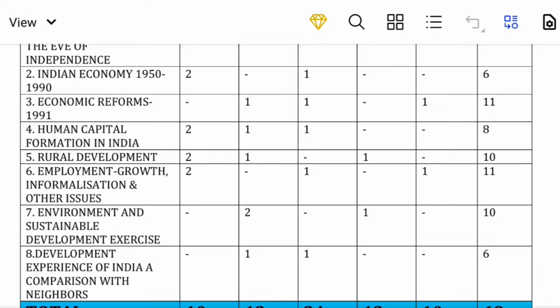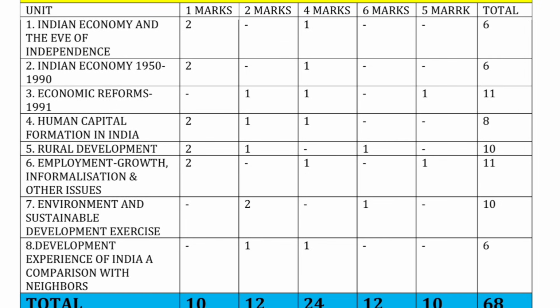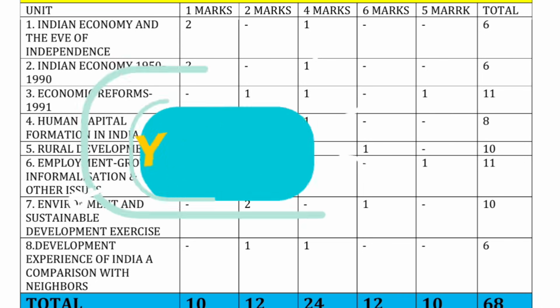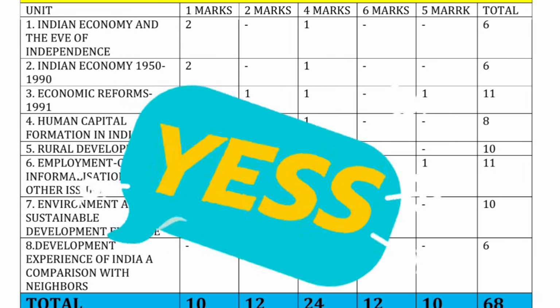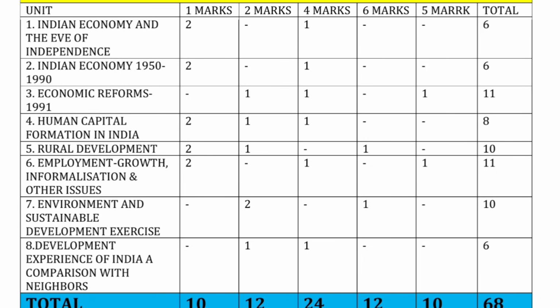The next unit is rural development. In rural development, there are 2 1 mark questions, 1 2 marks question, no 4 marks question, 1 6 marks question, and no project oriented question. The total weightage of rural development is 10 marks: 1 6 marks, 1 2 marks, 2 1 mark questions.